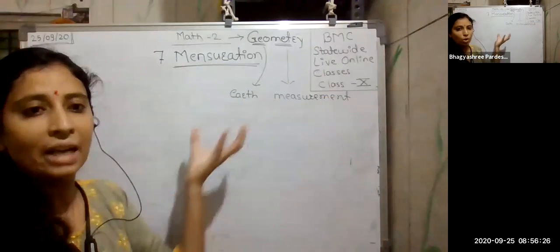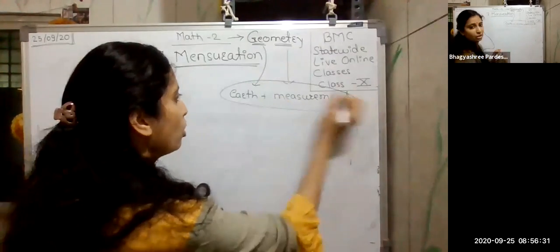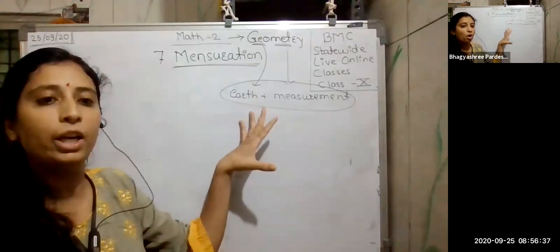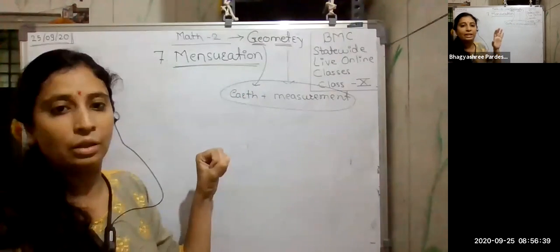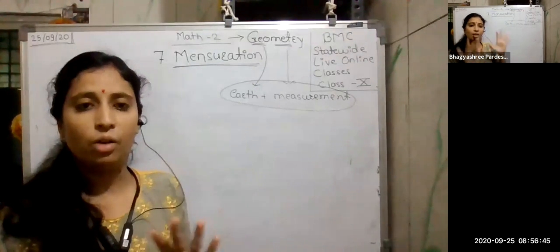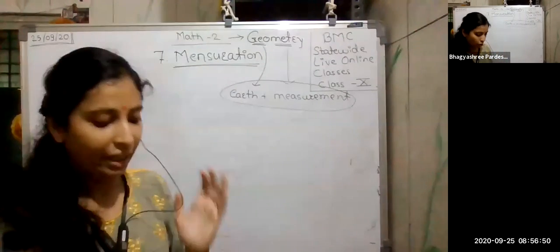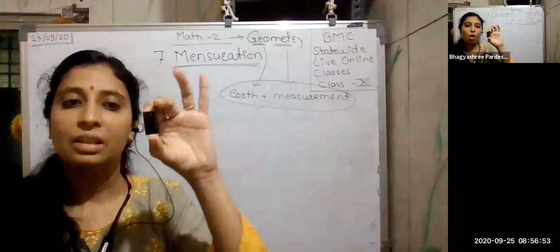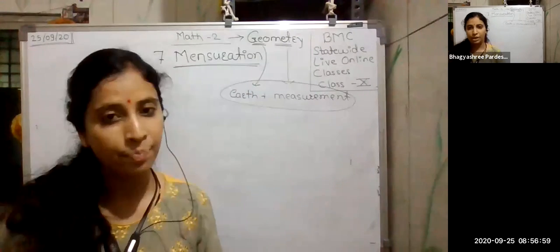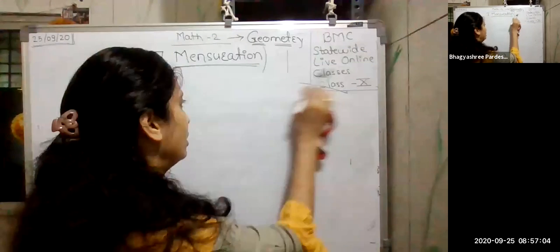If you now combine these two words, earth plus measurement, what will be the meaning of geometry? Geometry is simply the measurement of earth, or we can say the measurement of all the things that come under the earth, whether it is a blackboard or a marker which I am having. Whatever comes inside the earth, the measurement of all those things is nothing but geometry. It can be anything, students, even a small cap. The measurement of all these things which come under the earth is simply called geometry.